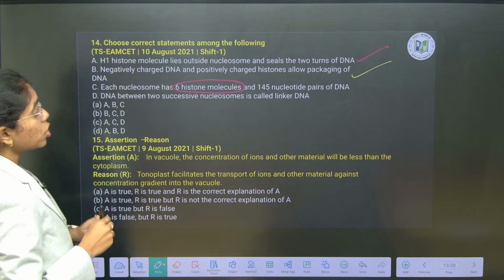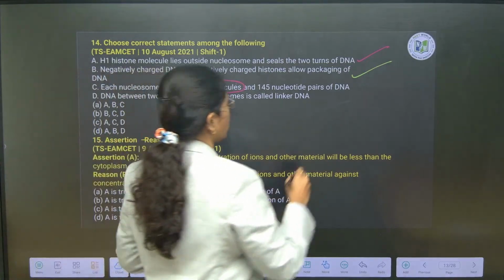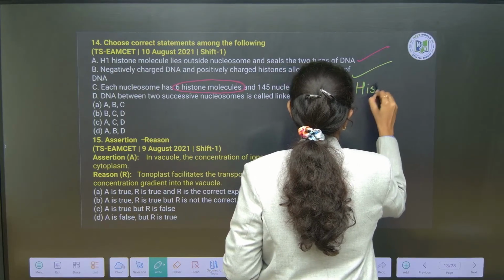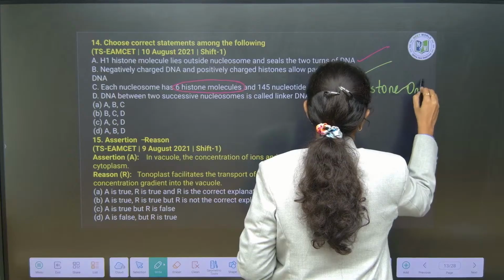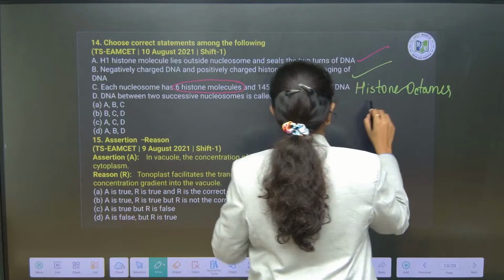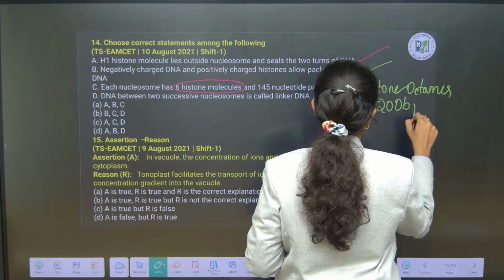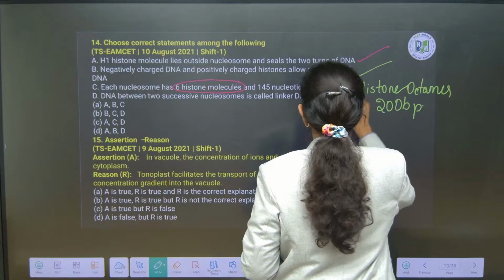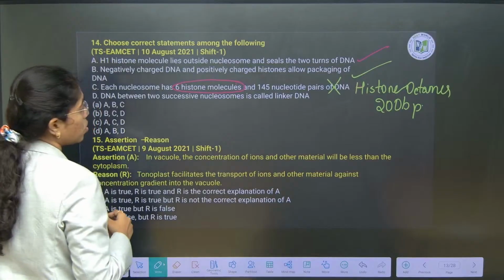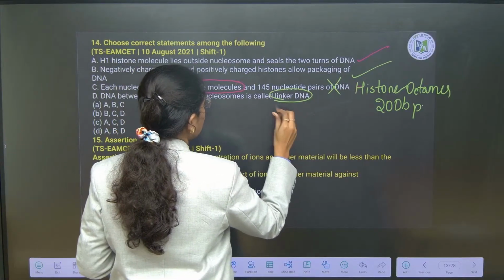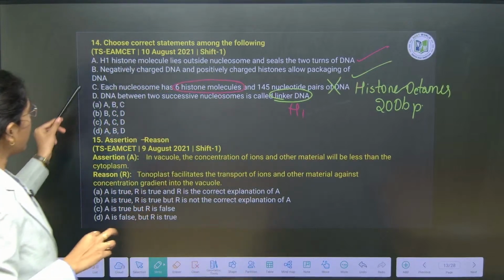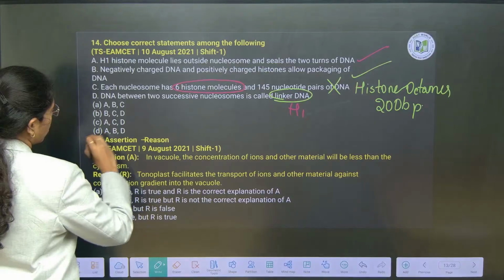Wrong, because each nucleosome will have 8 histone molecules, which is histone octamer. And how many nucleotide bases it will have? 200 base pairs of nucleotides. So this is wrong. DNA between 2 successive nucleosomes is called linker DNA, which has H1 histone proteins. True. So here A, B and D are correct. C is wrong. Option D.